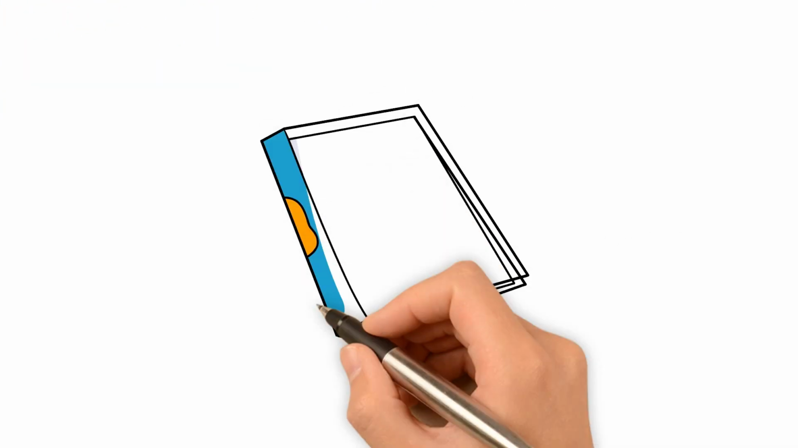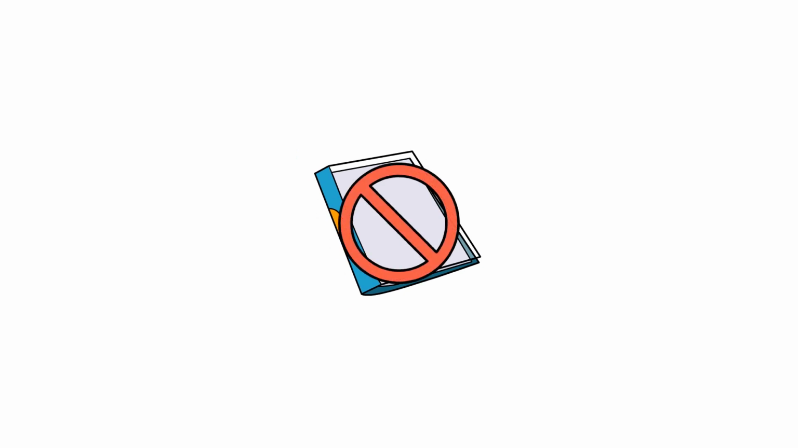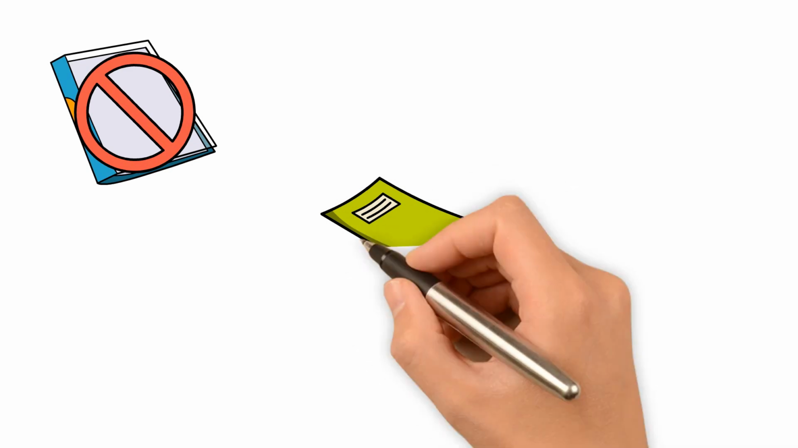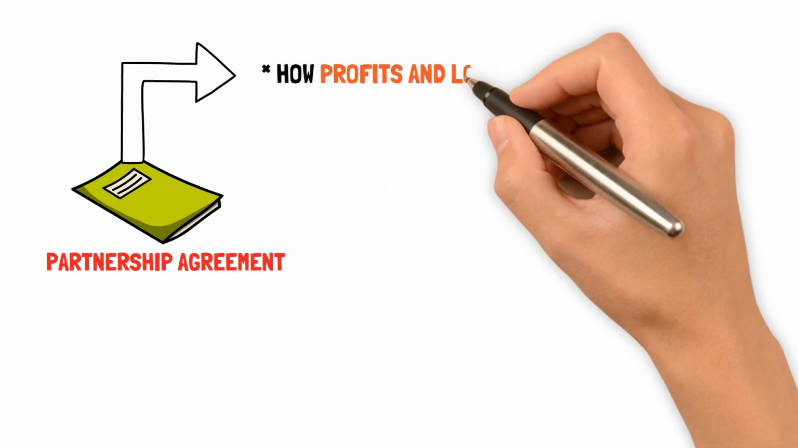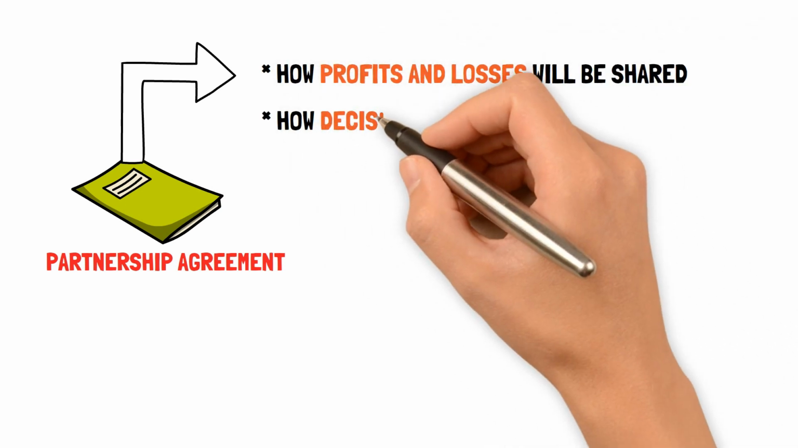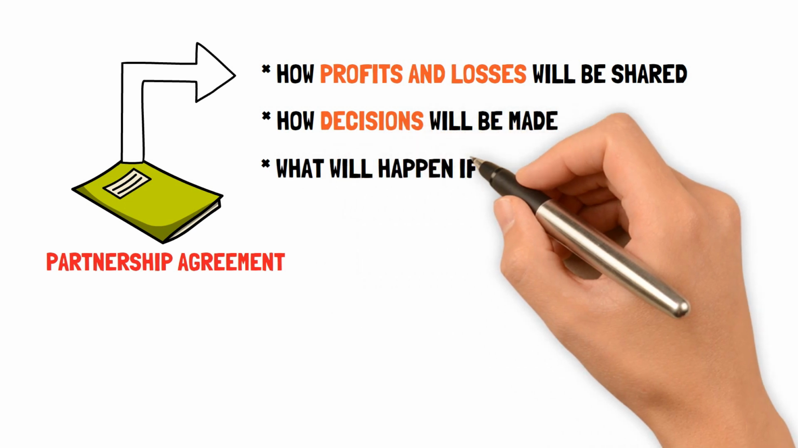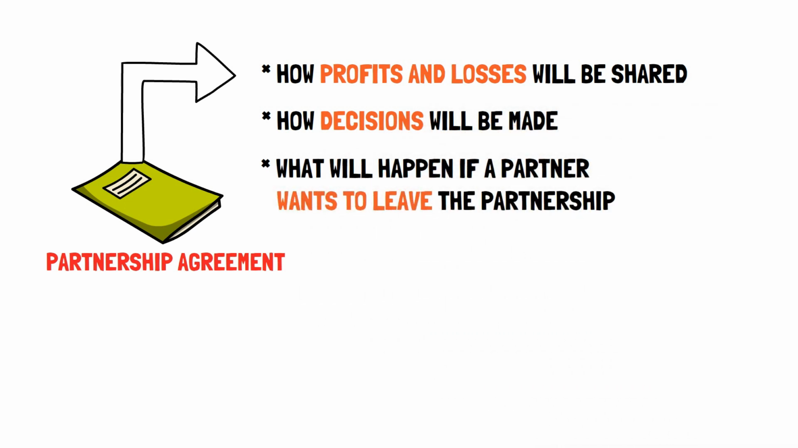General partnerships are relatively easy to set up and do not require any formal legal documents. However, it is generally a good idea for the partners to draft a partnership agreement that outlines the terms of the partnership, including how profits and losses will be shared, how decisions will be made, and what will happen if a partner wants to leave the partnership.